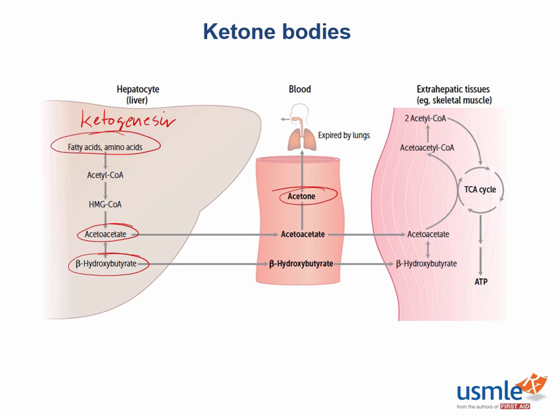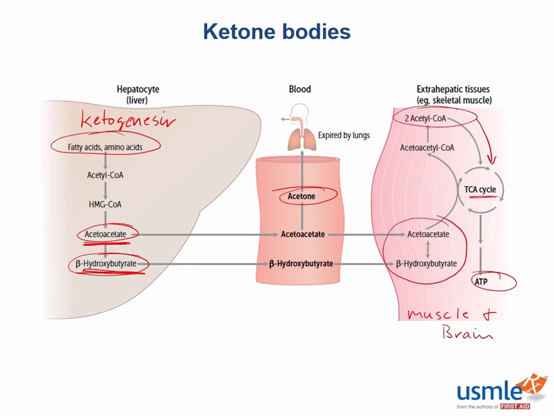Well, when the amount of glucose available is not sufficient to meet the needs of the brain, or in other words, you're in a hypoglycemic state, free fatty acids will be used as energy. The liver here can convert free fatty acids as well as ketogenic amino acids into ketone bodies, primarily acetoacetic acid as well as beta-hydroxybutyrate. Now these ketone bodies can be transported to the muscle as well as brain and be converted into molecules of acetyl-CoA, which can be used as an energy source.